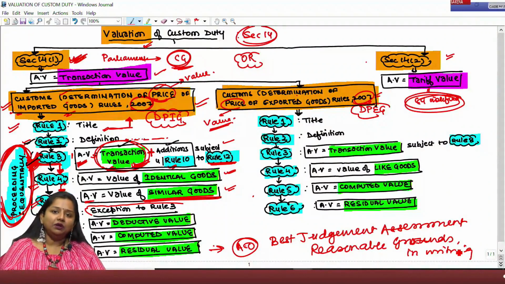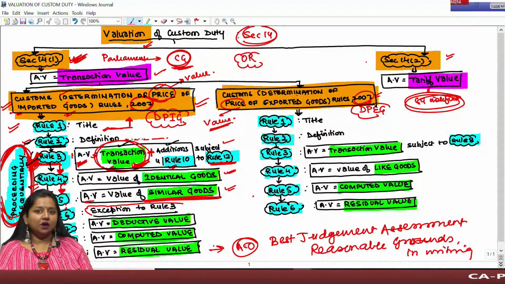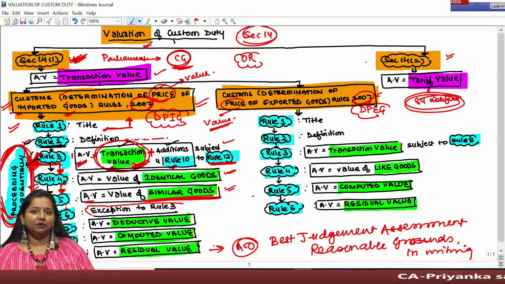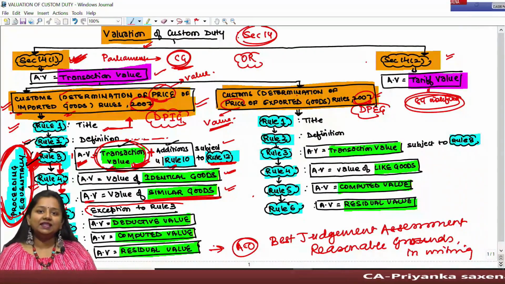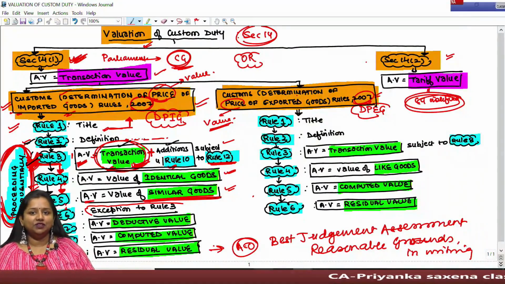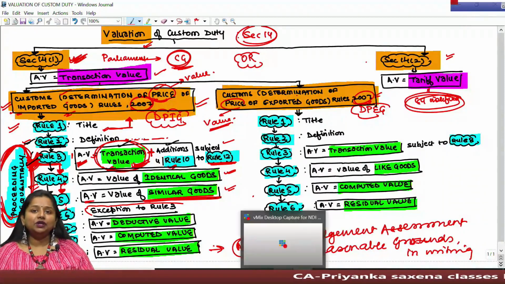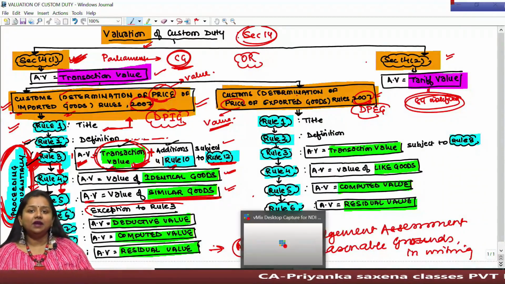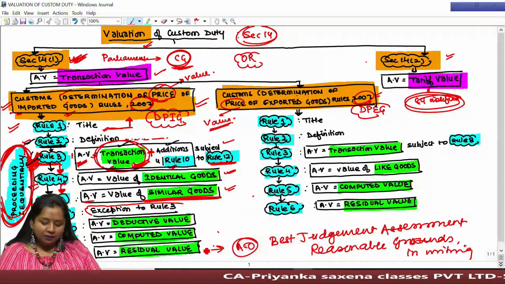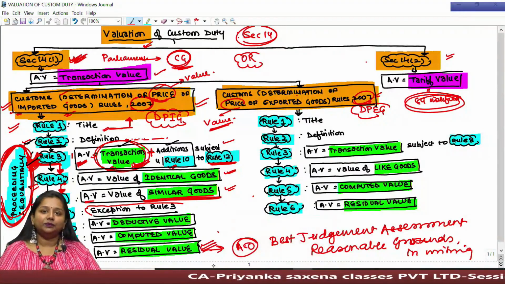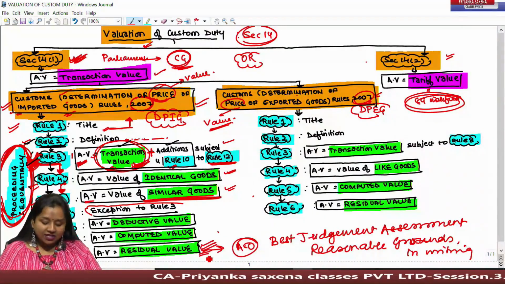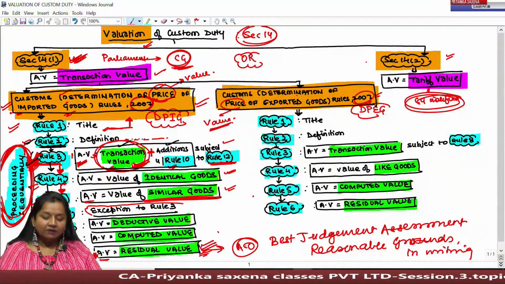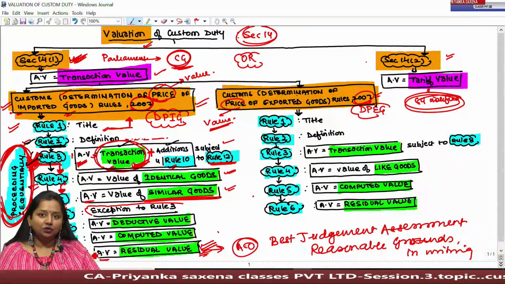If the amount determined by the assessing officer on reasonable grounds given in writing is found to be sufficient by the importer, then the importer can accept this value for determining his duty. And the value so determined by the assessing officer under Rule 9 will be known as residual value. Such residual value shall be taken as assessable value under Rule 9 for computing duty.